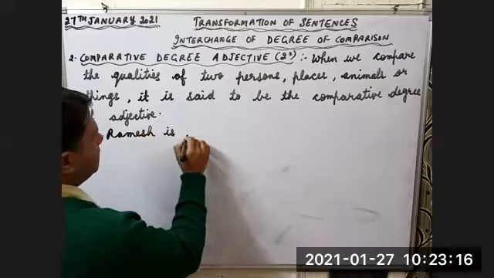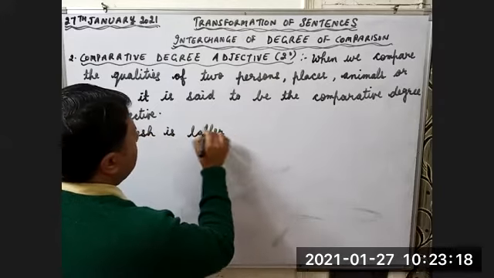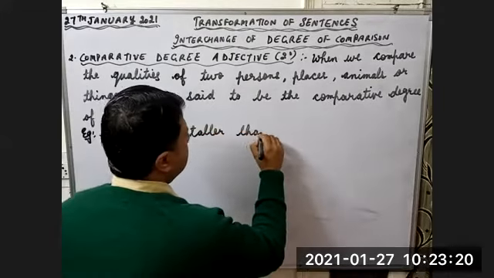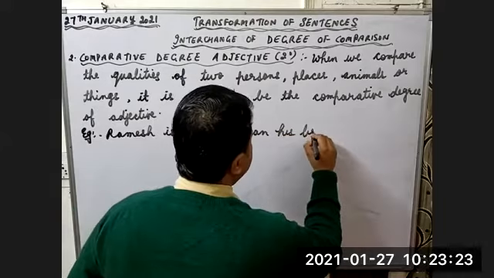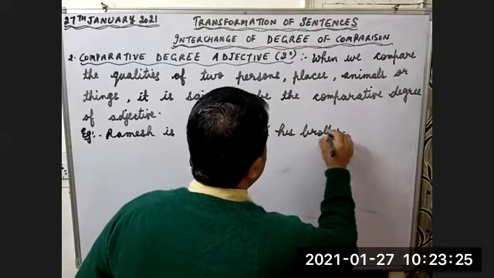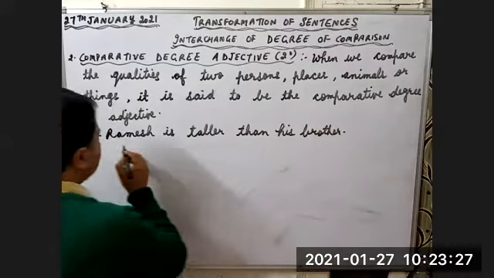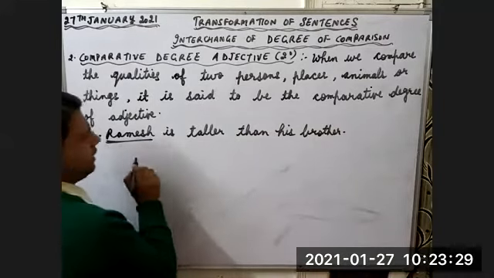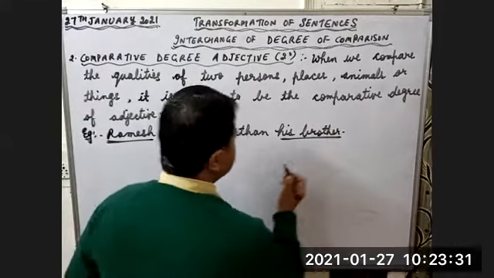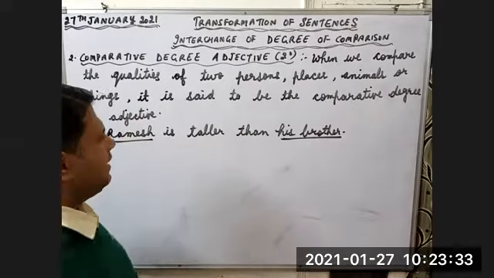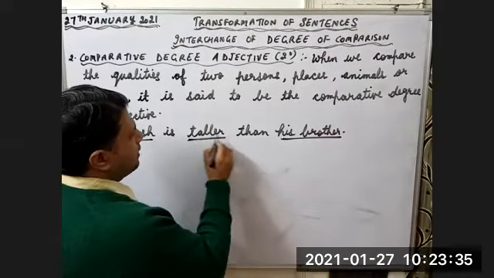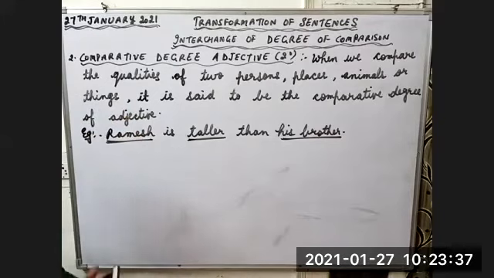Ramesh is taller than his brother. Now look at this. Ramesh, his brother. So two persons are there, and we are comparing the two persons with the help of a comparative degree. Which is a comparative degree here? Taller.